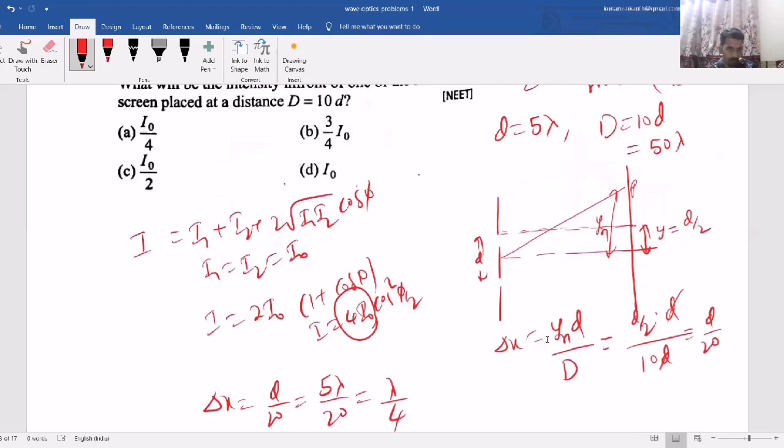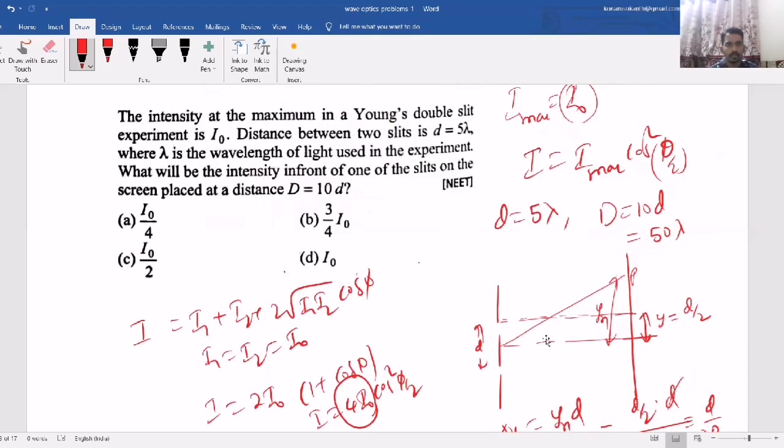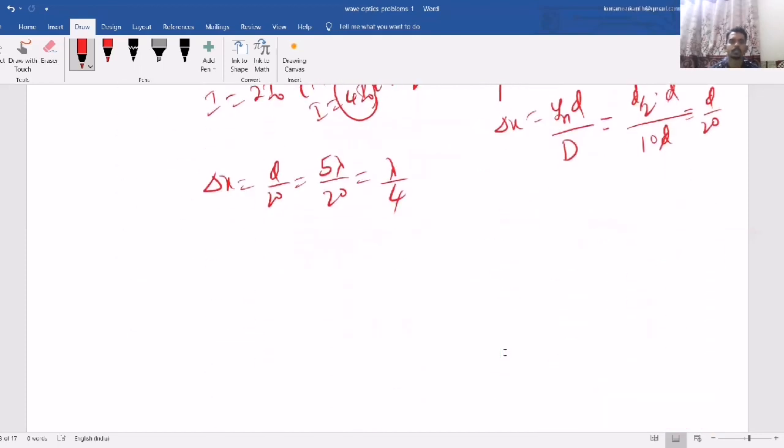Why am I actually finding the path difference? Because here in the question they are asking what will be the intensity. Here intensity they are asking. So what is the intensity formula? This one. But to find intensity, what do I want? Phase difference. To find phase difference, what do I want? Path difference. That's why I am taking it. Now you can find the phase difference, that is 2 pi by lambda into delta x, which is lambda by 4. So that is pi by 2.